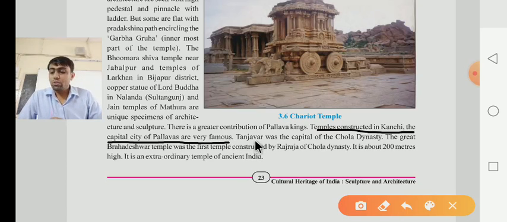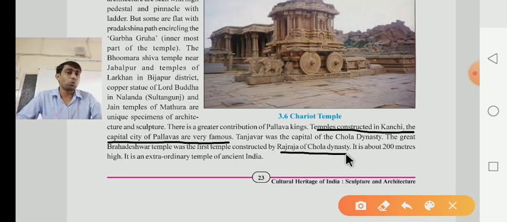Tanjavur was the capital of the Chola dynasty. What was the capital of the Chola dynasty, dear children? The capital of the Chola dynasty was Tanjavur. And the great Brihadeshwar temple was the first temple constructed by Raja Raja of the Chola dynasty.